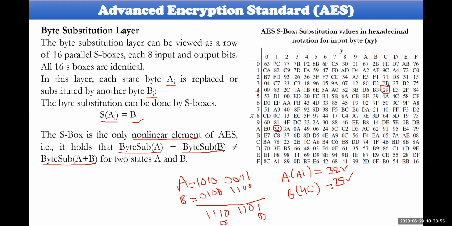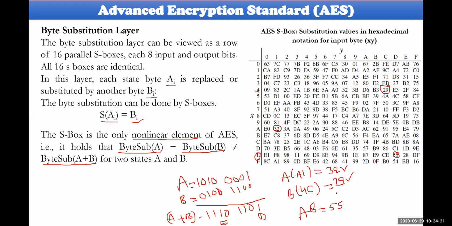This is A plus B. Look at this particular A plus B value, the substitution of A plus B. The row is E and the column is D. So E will be taken here and D will be taken here, and this is 5, 5. So the A plus B value will be equal to 5, 5 here.